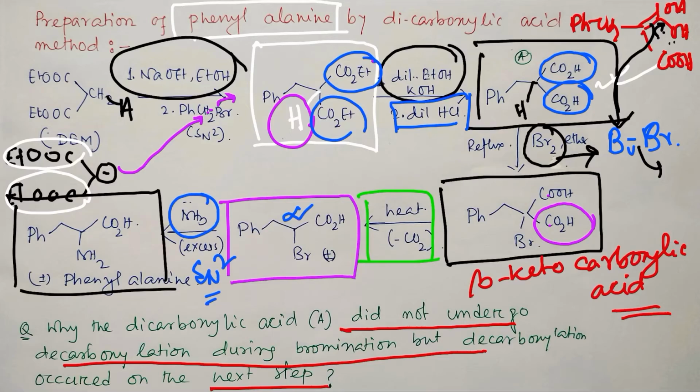Fine, point number 1. Another thing, see, bromine has reacted under reflux, but still the reaction didn't happen. When reflux is mentioned, it doesn't mean high temperature. You have to consider what the boiling point of the solvent is. In this case, ether. Ether means diethyl ether. Its boiling point is near about 35 to 40 degrees.